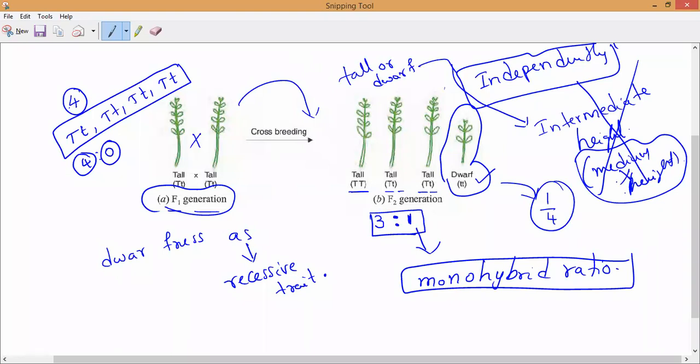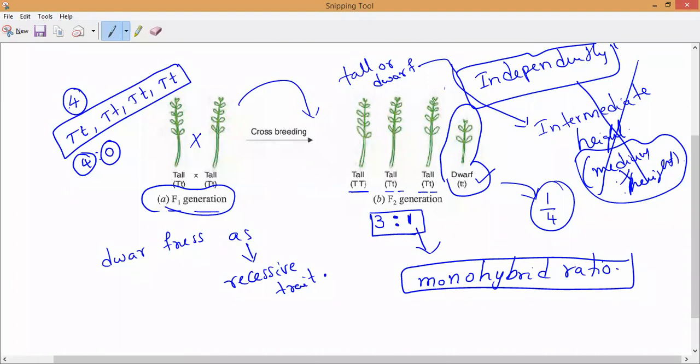So we can conclude that there is no blending or mixing of tallness and dwarfness, so both are inherited independently. That is what is known as the law of segregation. Once again, I will explain it when we write the definition. So this is the conclusion made from Mendel's experiments. He said that medium sized pea plants would have been produced if tallness and dwarfness had blended with each other. They are not mixed up; they are independently inherited.